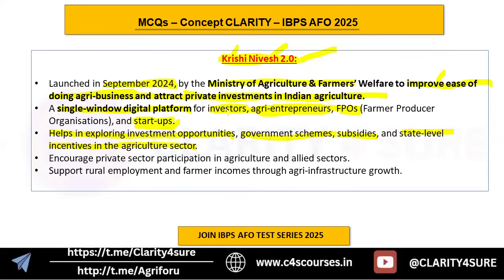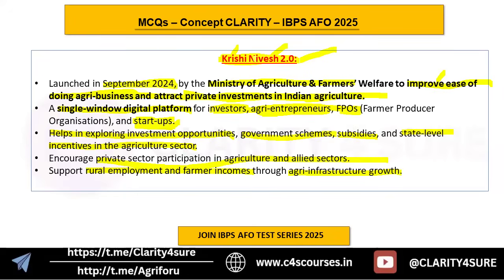Okay, what are the options? Investment opportunities by investors. It can be government schemes, subsidies, or state level incentives. Okay, it will encourage private sector participation in agriculture and allied sectors, and also support employment and farmer income through agri infrastructure growth. Now, since investment will be available, automatically there will be infrastructural growth, and that infrastructural growth will help in supporting rural employment and farmer income.